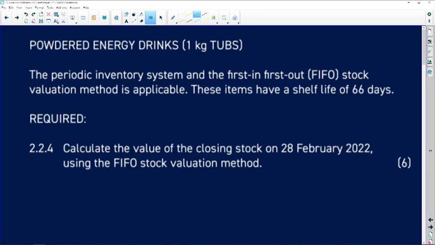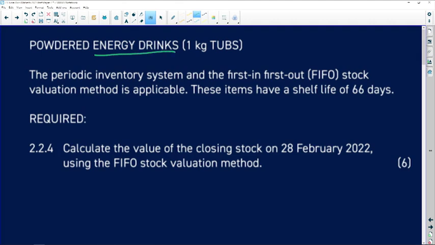So remember, Milo sells 2 types of products, the bikes as well as the energy drinks. Let's now look at the energy drinks. So the energy drinks, the periodic inventory system and the first in, first out stock valuation method is applicable. These items have a shelf life of 66 days. So I'm just going to highlight that because that is important. In other words, 66 days is the longest you can keep the product.